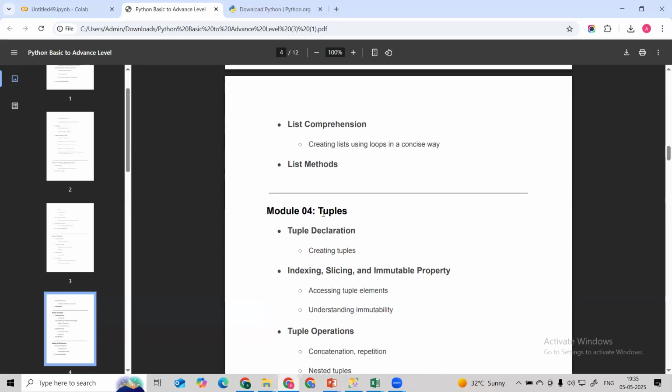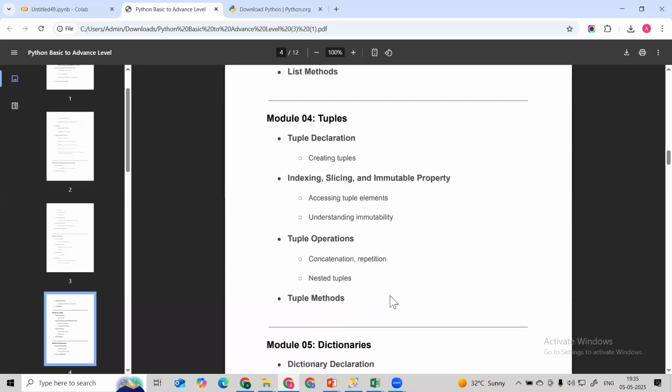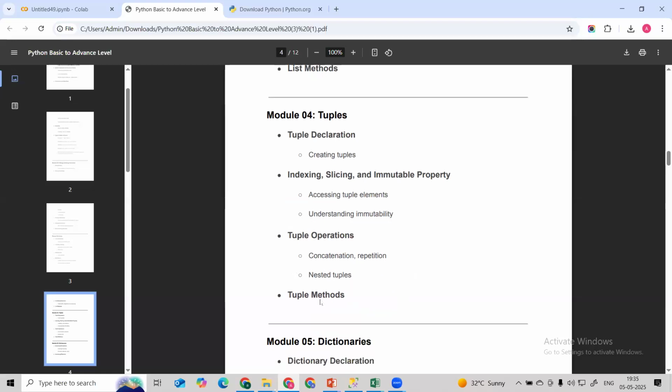And in the fourth module, what we are going to see is the tuple. We are going to understand what a tuple is, and then the difference between tuple and list. Then how we initialize a tuple, how to create tuples, what indexing and slicing are, and how we access a tuple. And we are going to understand the immutable property of the tuple. And then we have the different tuple operations: concatenation, repetition, nested tuples, methods, all this.